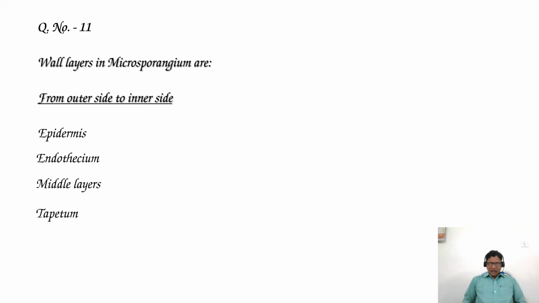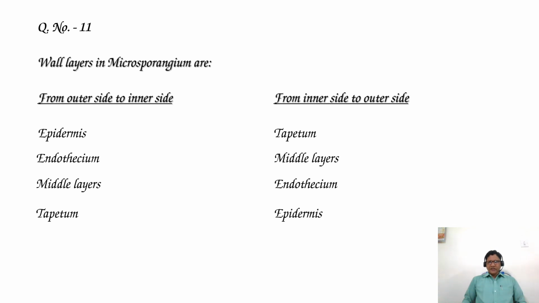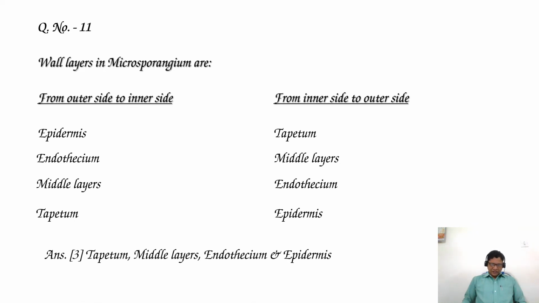So this is the order from outer side to inner side. Then from inner side to outer side: tapetum, middle layers, endothecium and epidermis. So the correct answer is option 3.